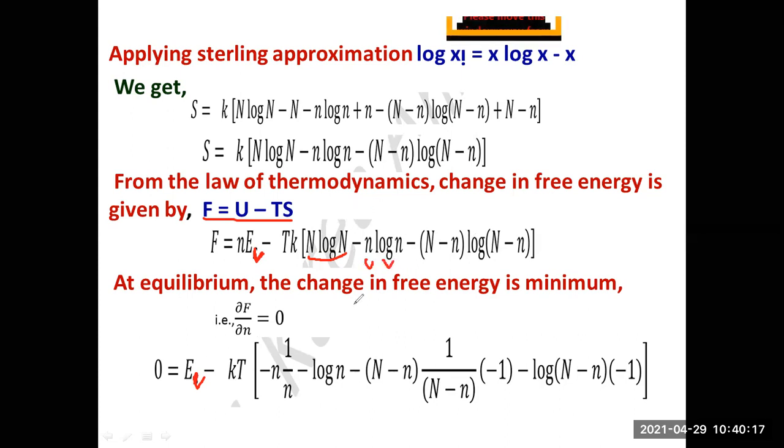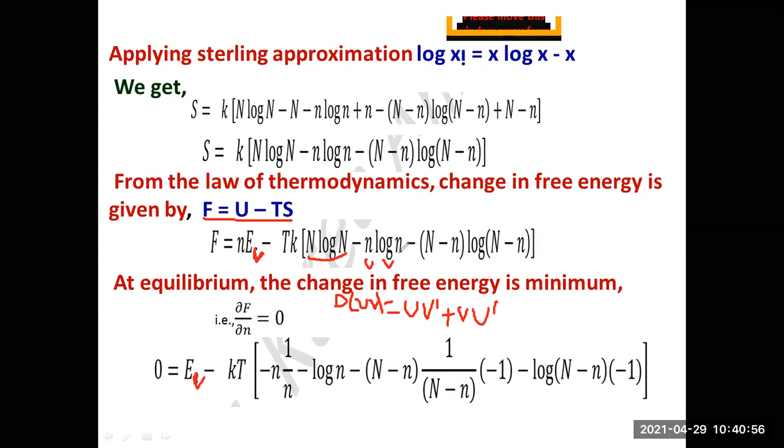So what we are doing, dou F by dou n. First we take the differentiation of u into v, so that is equal to, you already know, u v dash plus v u dash. u is n, so I have written n here. v dash means log x, differentiation is 1 by x.